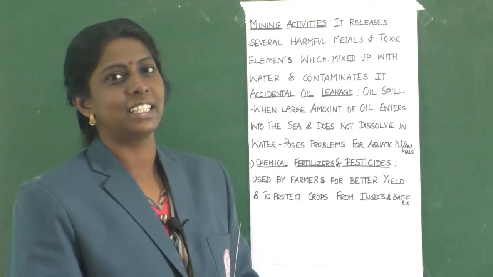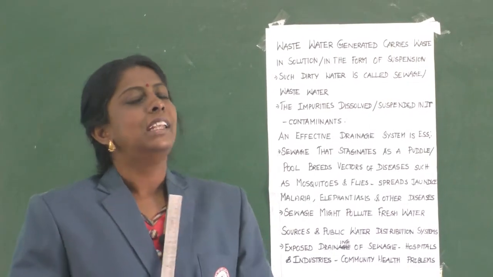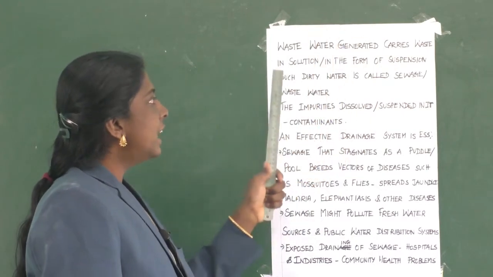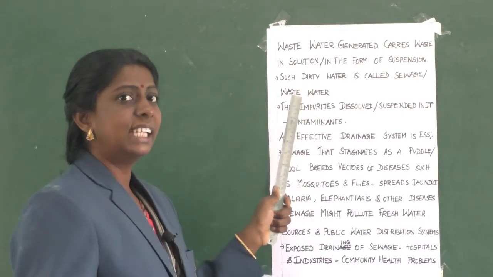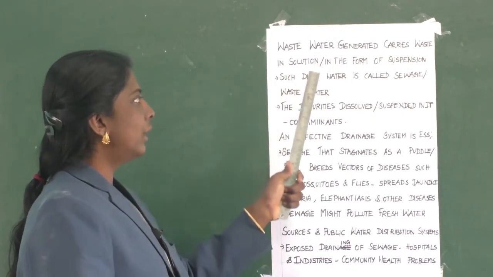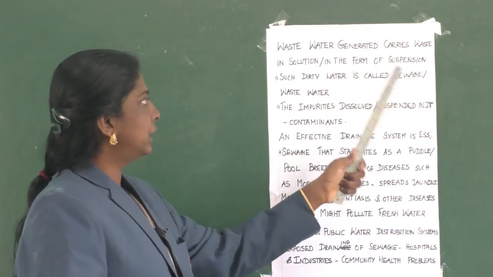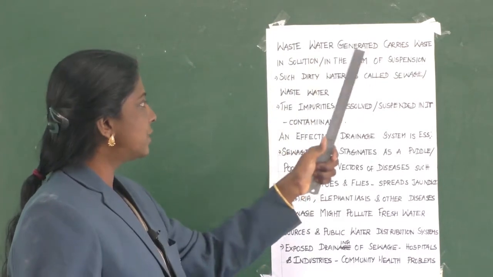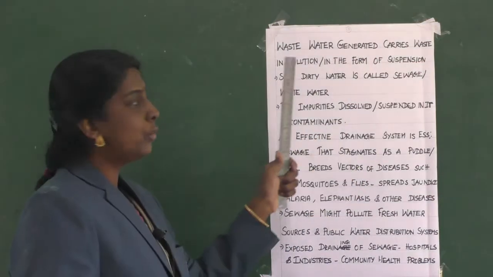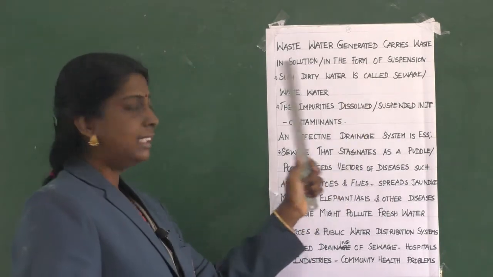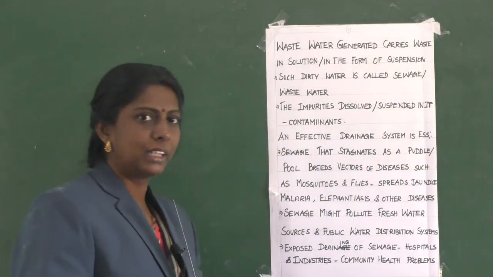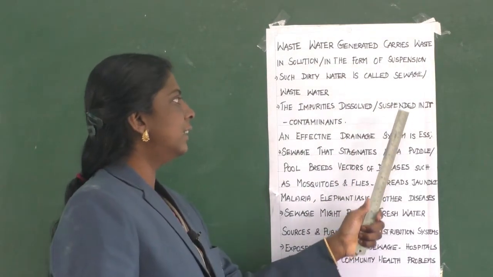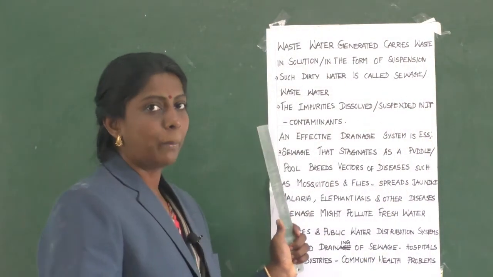Clear children? Now let us learn about sewage water. It carries waste in solution or in the form of suspension. If the waste is carried in the form of suspension, then the dirty water is called sewage or wastewater. The impurities dissolved or suspended in it are called contaminants.